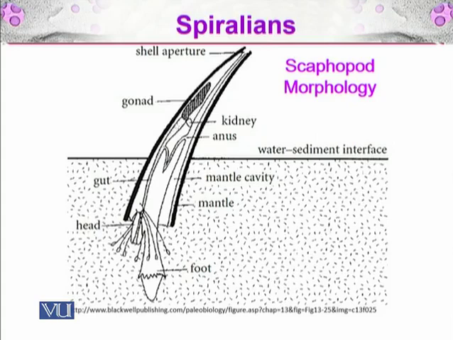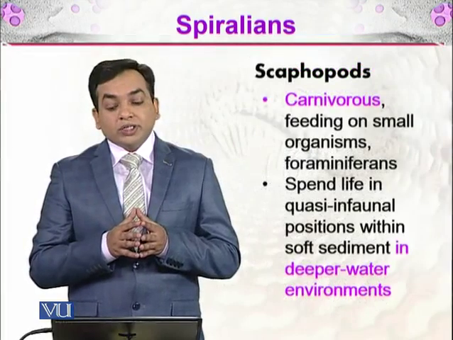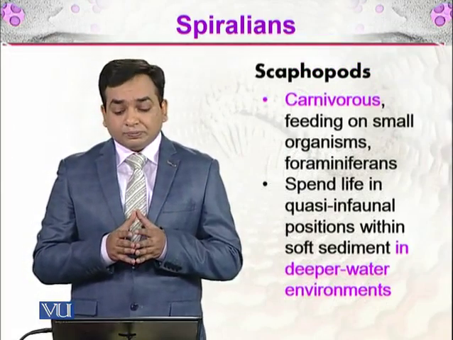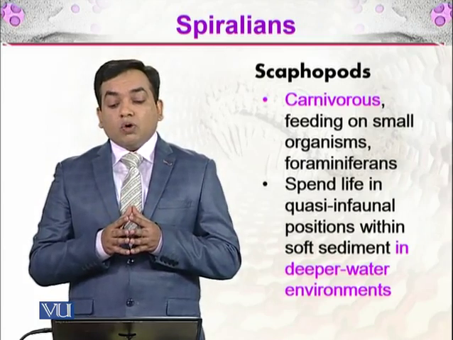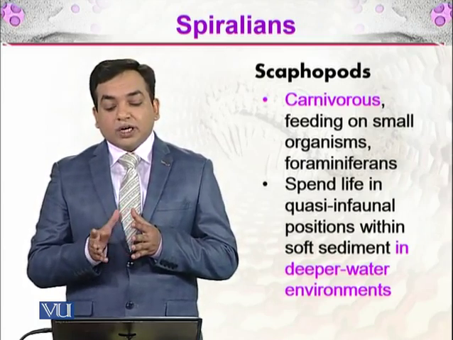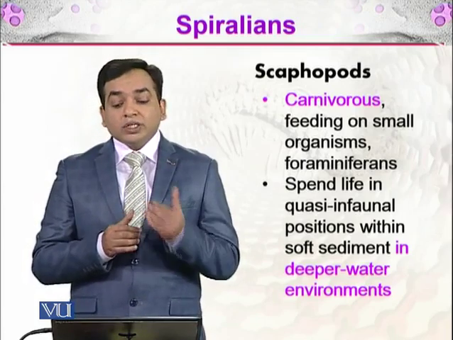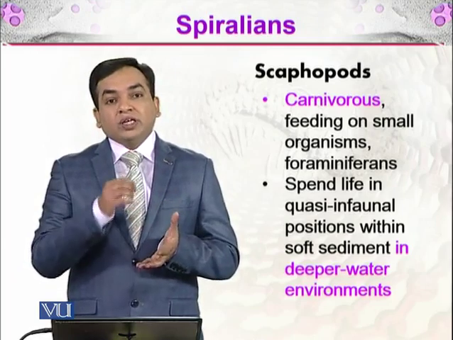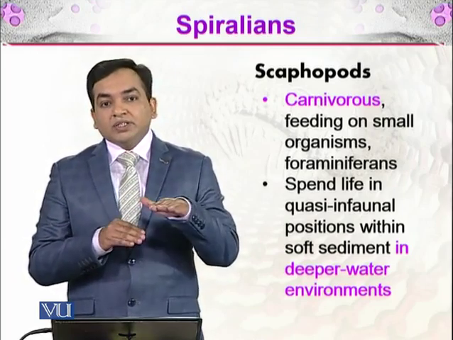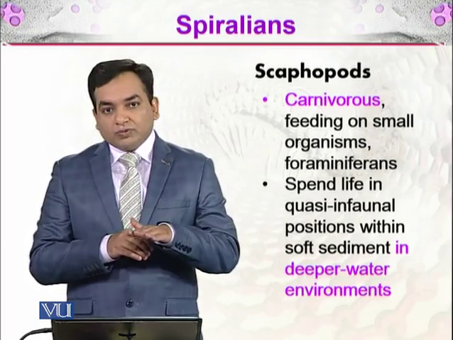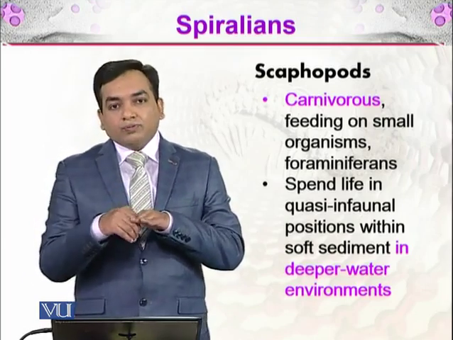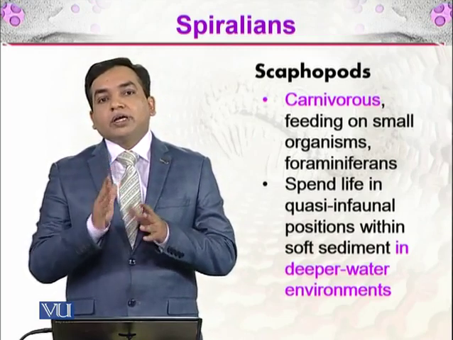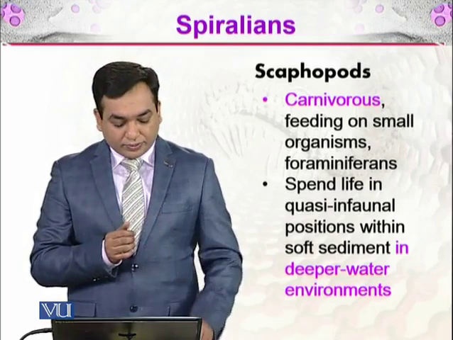Scaphopods are carnivorous, feeding on small organisms, such as the foraminiferans. They spend life in a quasi-infaunal position within the soft sediment in the deeper water environment. Quasi-infaunal means that some part of them is within the soft sediment. The sediment surface is at the bottom of the sea. So half of them is beneath the surface of the sediment, and half is above the sediment surface.